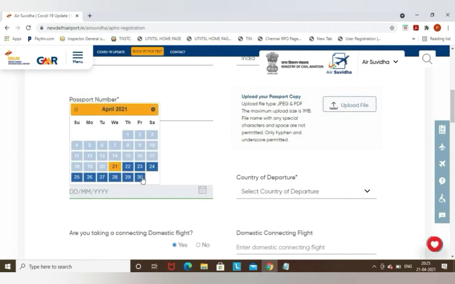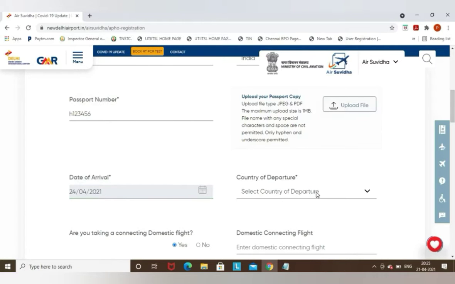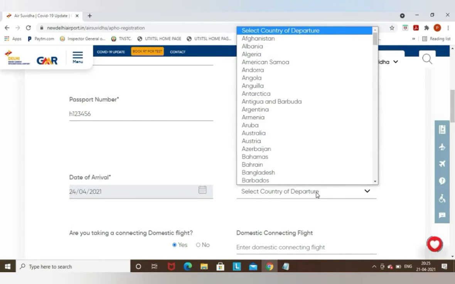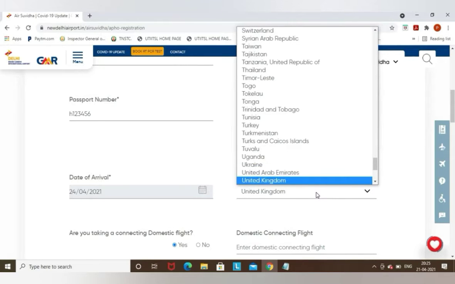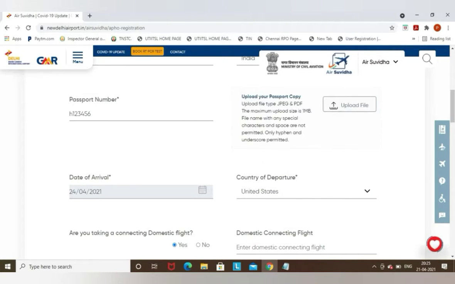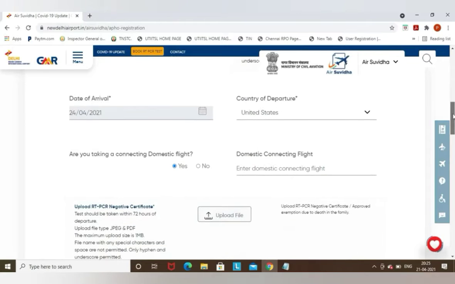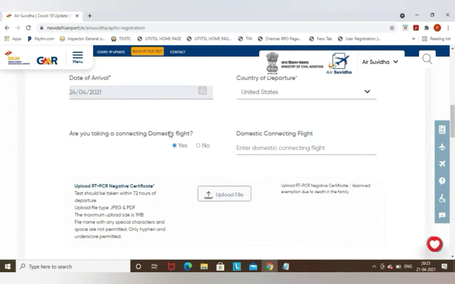For example, I'm just selecting a date, Saturday, 24th April. 24th April I'm going to arrive in India. And it is asking for country of departure, from which country you are going to depart. I am departing from United States, so I have selected United States.